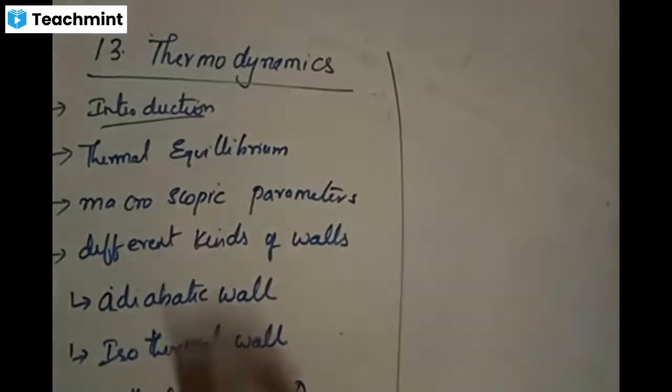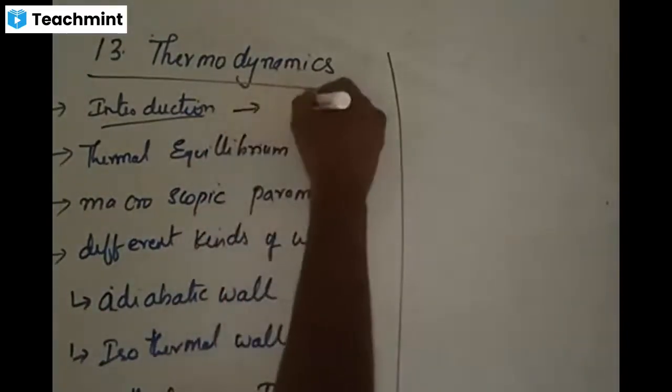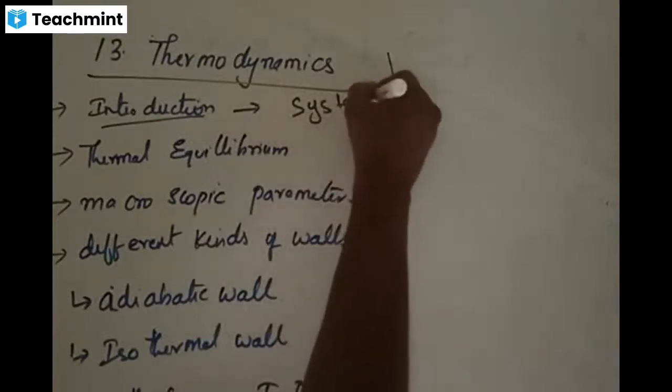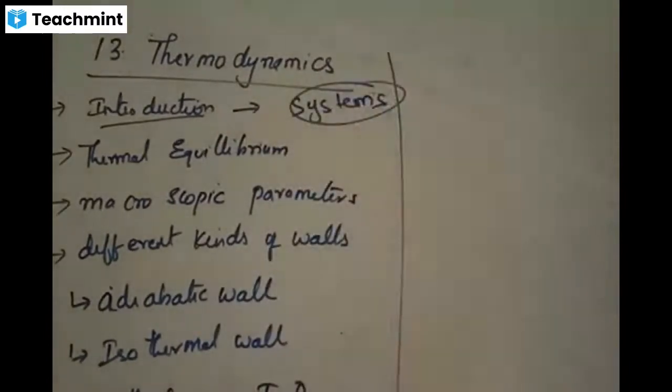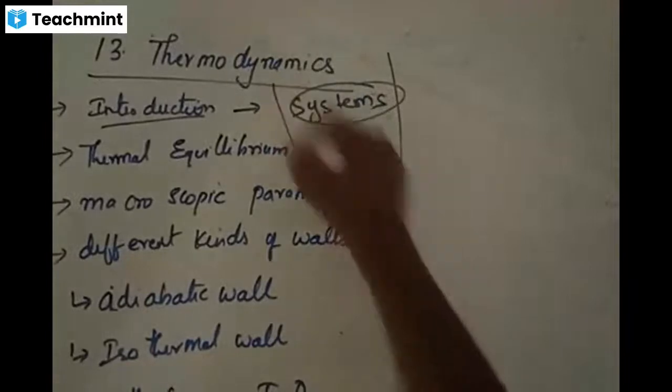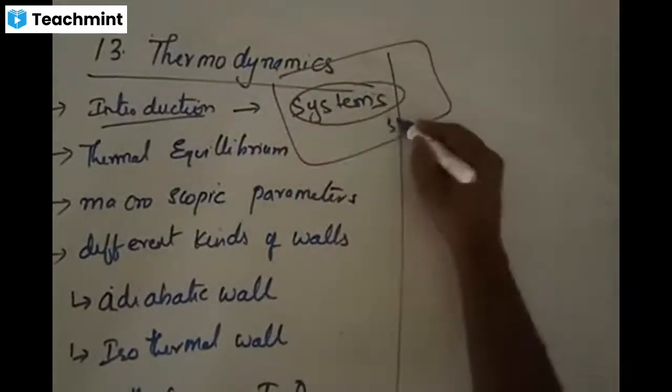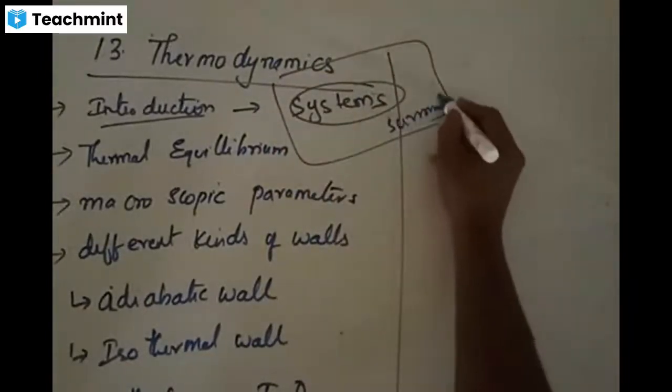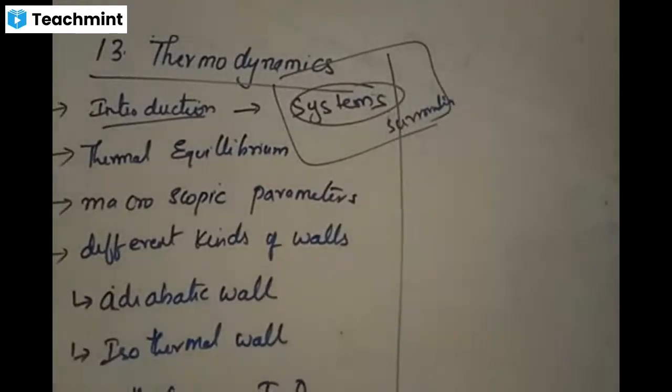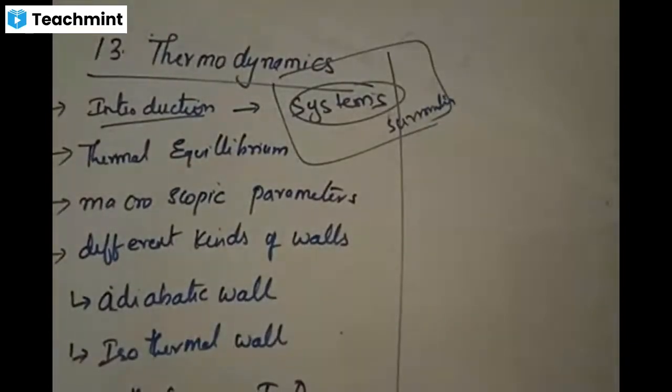Now, when we talk about introduction, generally what do we deal with here? We deal with systems. There would be a system and the system is always placed somewhere, called the surroundings. These are the thermodynamic terminologies, like system. We deal with systems here. Any system which is heated to high temperatures and left there. We have seen in the previous chapter also, water is heated to high temperature and it is left. It is now interacting with the surroundings.